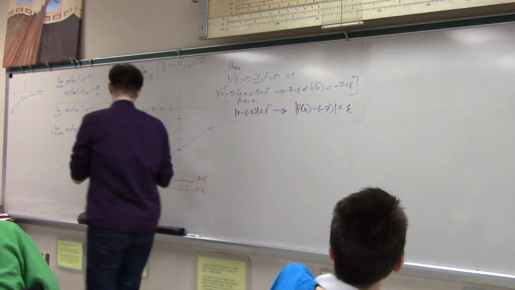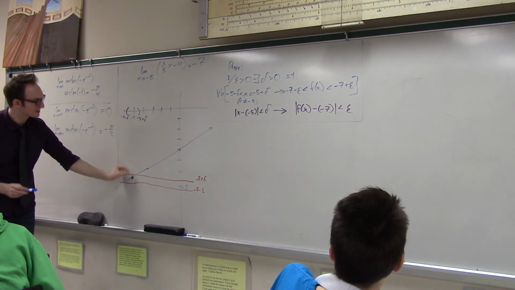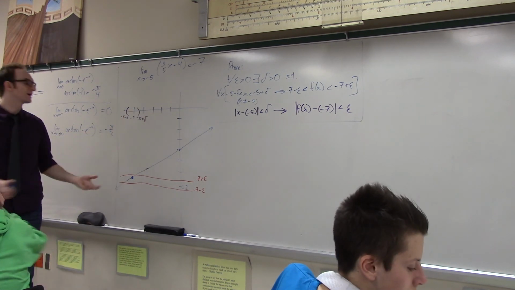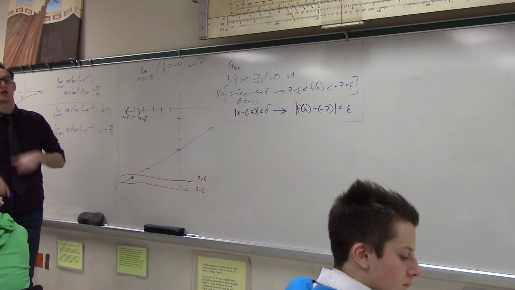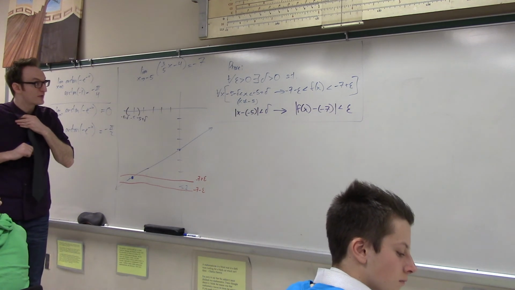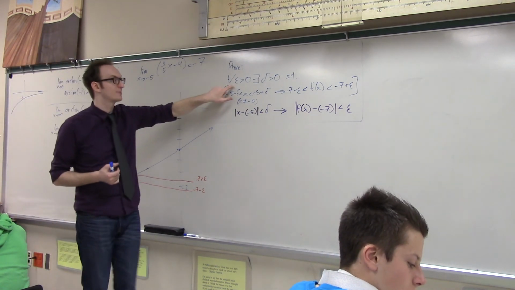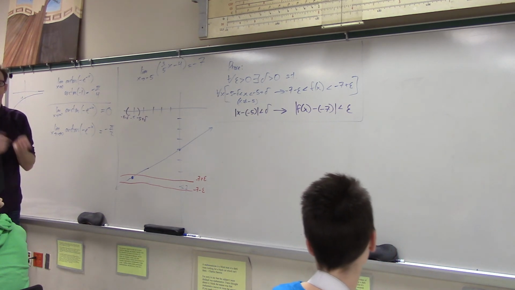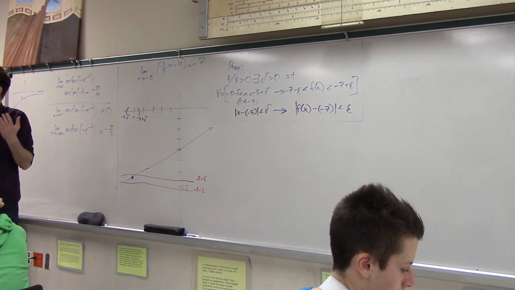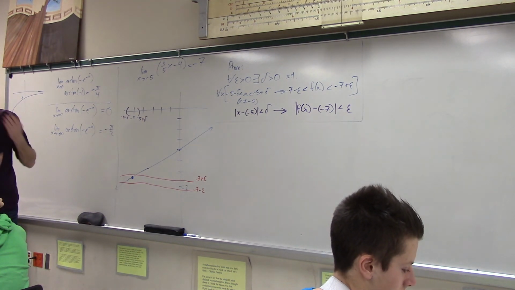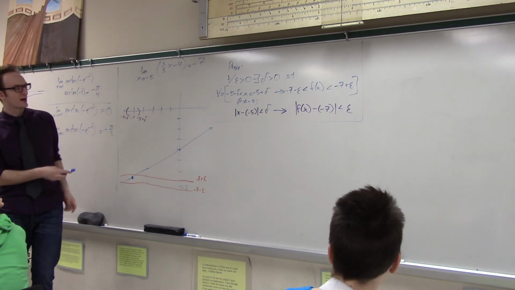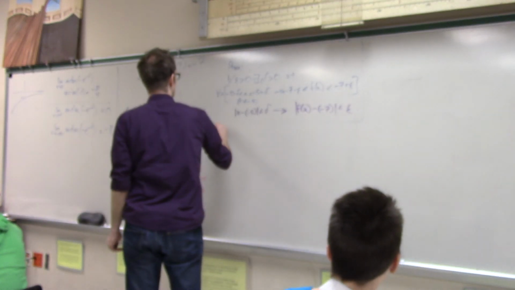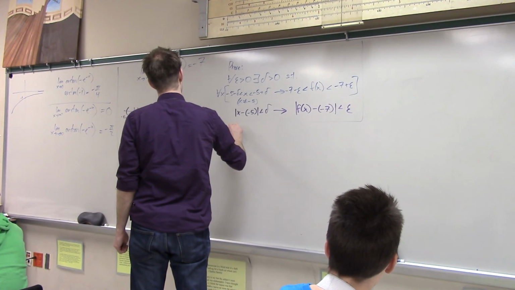How do I prove this? Well, someone's going to give me an epsilon, I have to respond with a delta. Some new person might give me some new epsilon, I have to respond with a new delta. What I want to do to actually prove that this is true is show that for any possible epsilon there's a delta. Delta is going to depend on epsilon, and so I must discover the secret formula which enables me to provide a delta for any epsilon. So I'm forcing you to do this even though you might think it's kind of obvious.